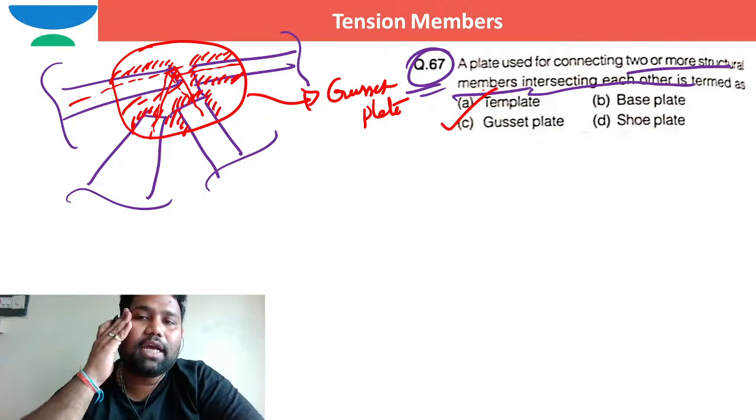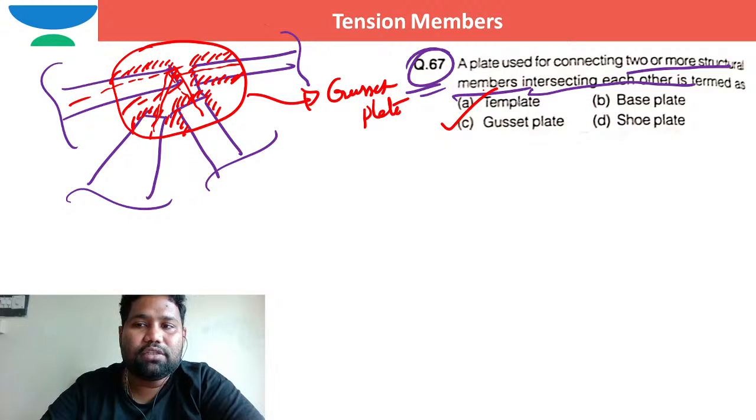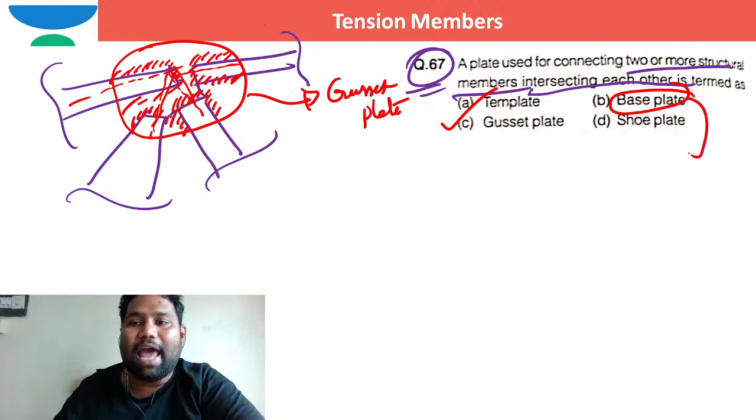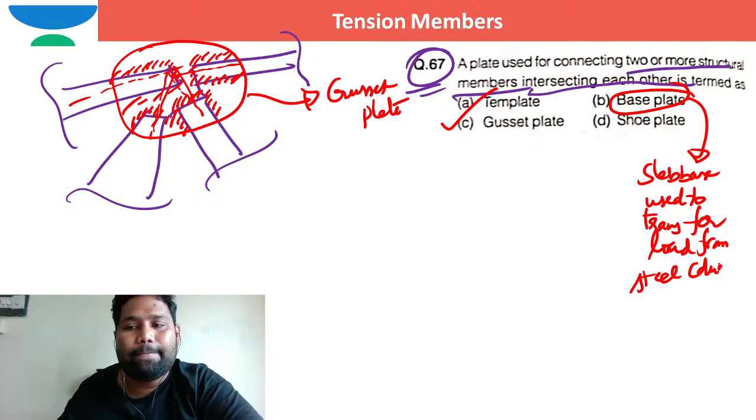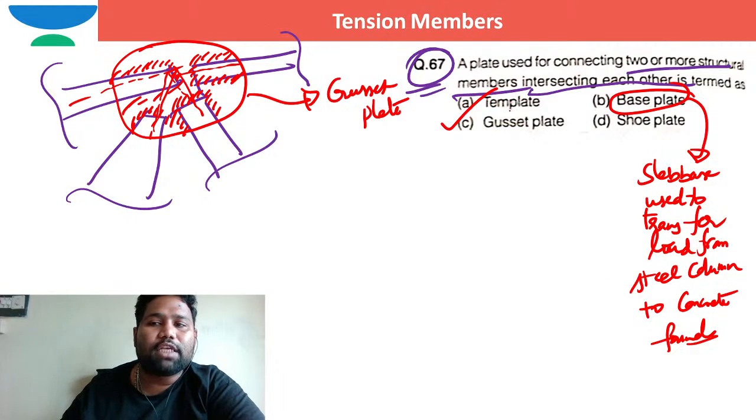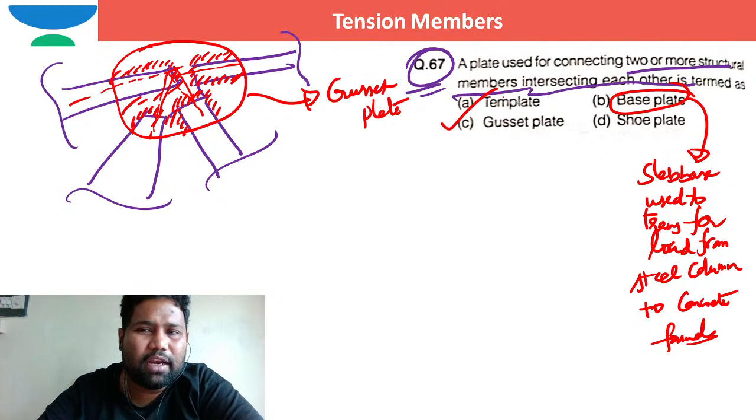So I can say it is gusset plate, right? There is no base plate. Base plate is nothing but a slab base used to transfer load from steel column to concrete foundation. There is no such template, no shoe plates are there, so directly we can say only gusset plate.